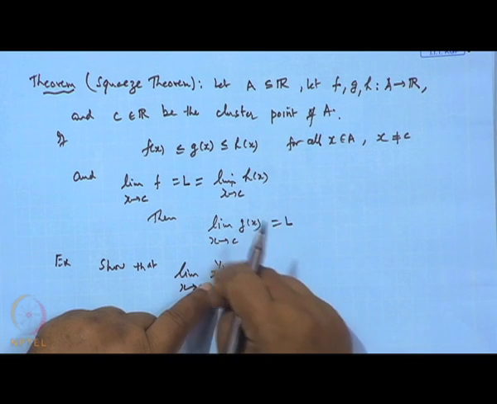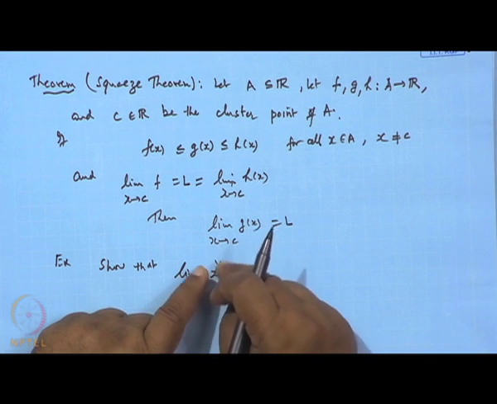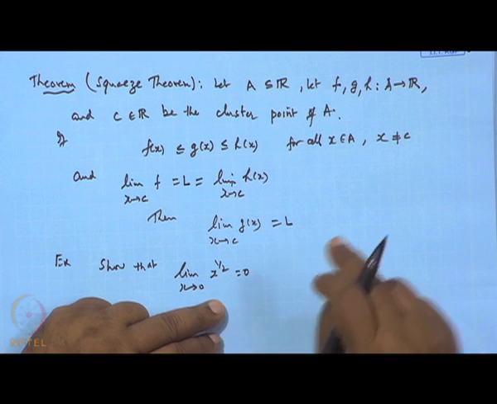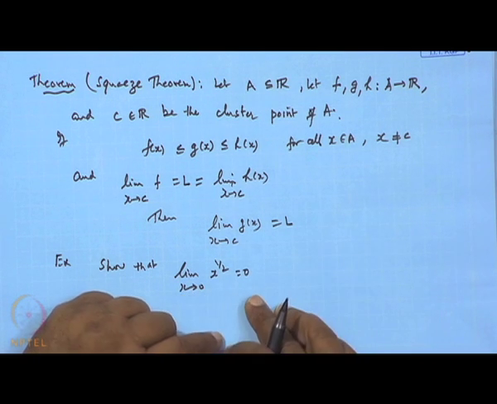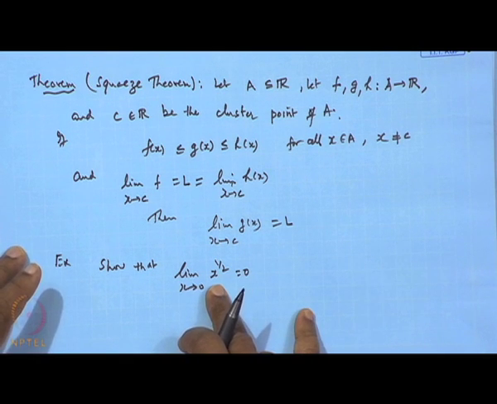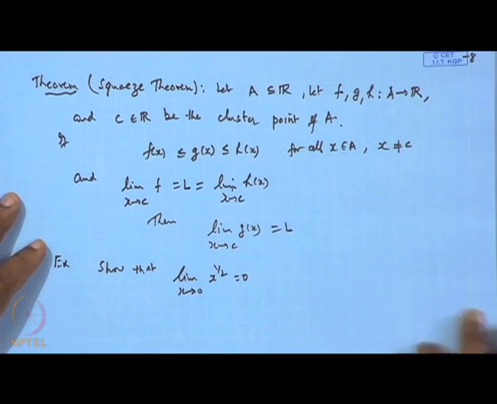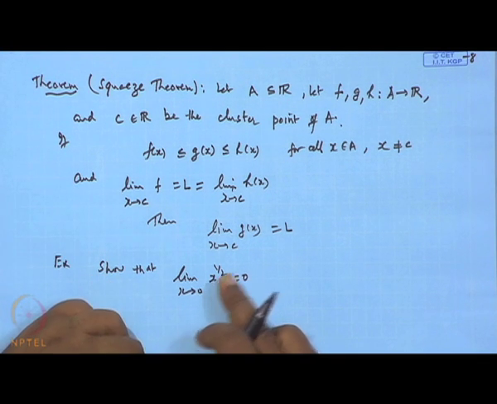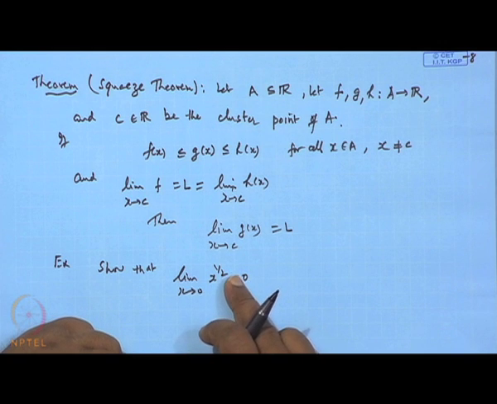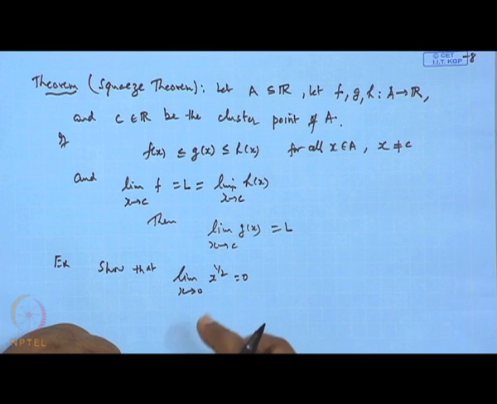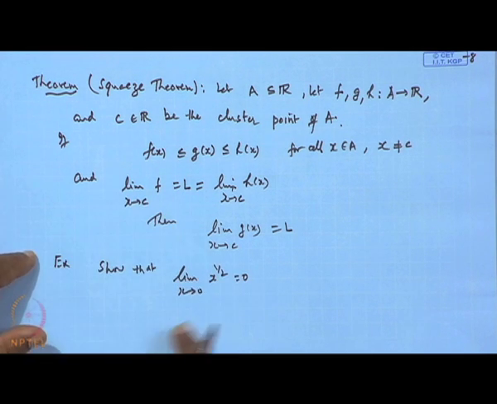But when the power is fractional, then you cannot write it in the form of x into x or something like that. So, we have to show that. Of course, this was discussed when we did the sequences, but still, using the Squeeze theorem we can prove this. So, how?